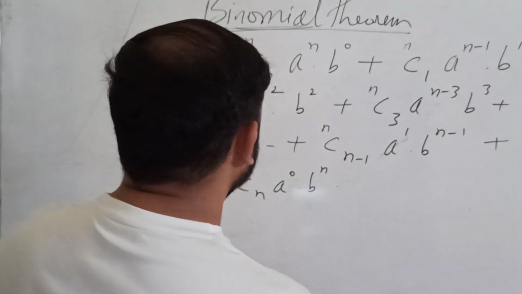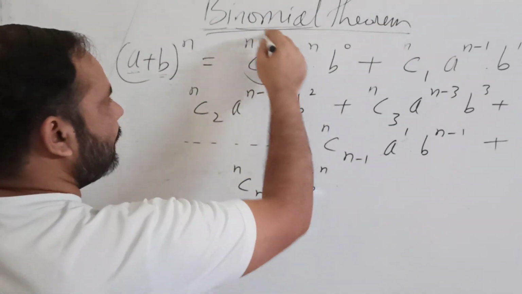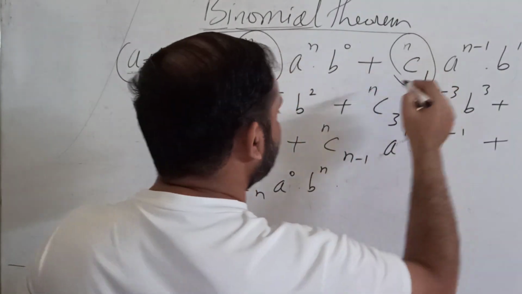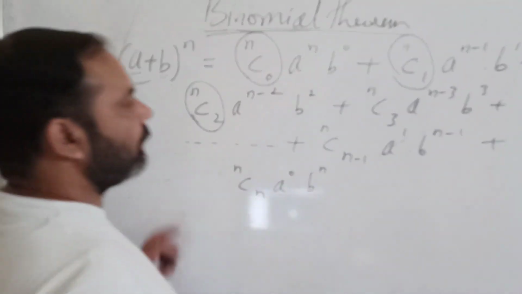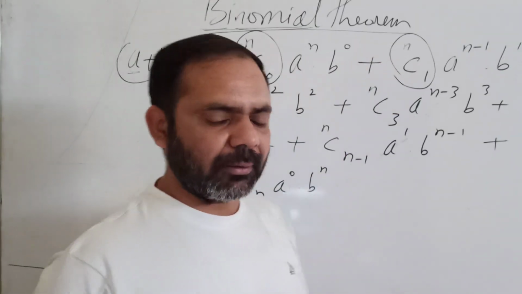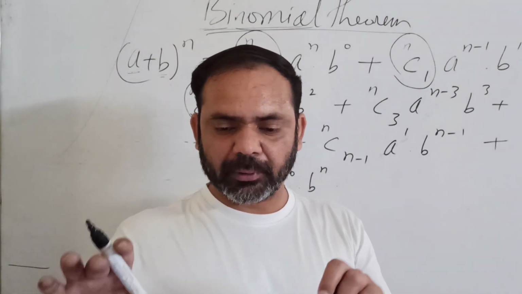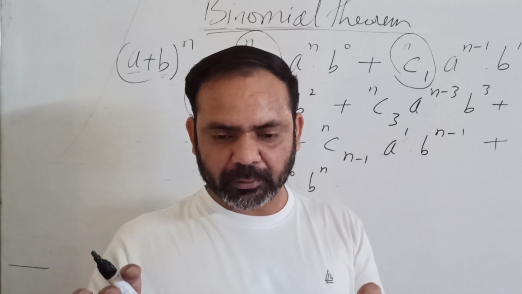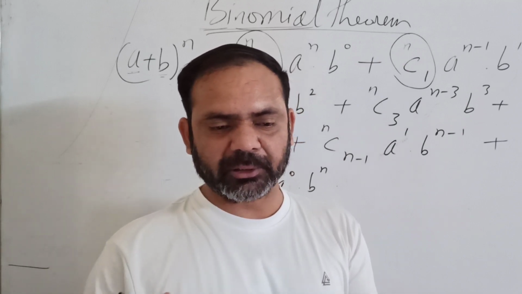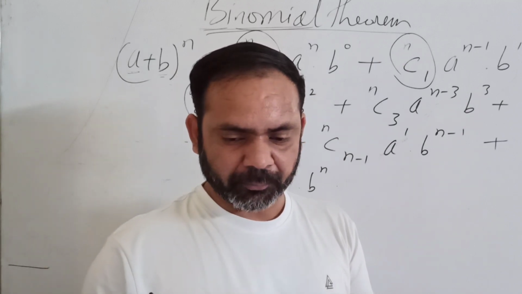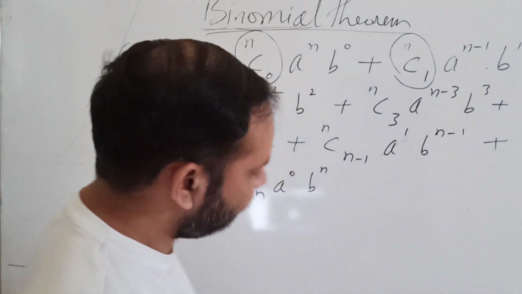Now I will discuss with you what this is. What is this NC0, NC1, NC2? This C is a symbol for a particular mathematical operation which is called a combination. It is called a combination.